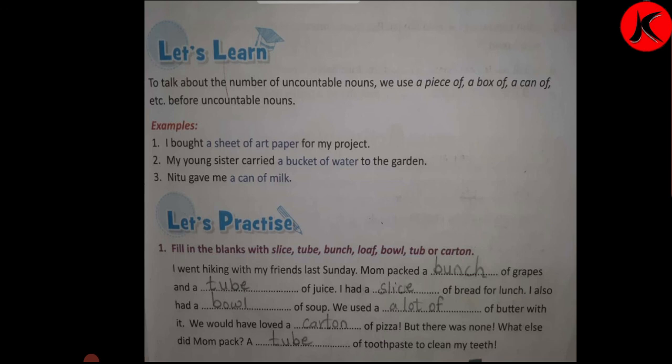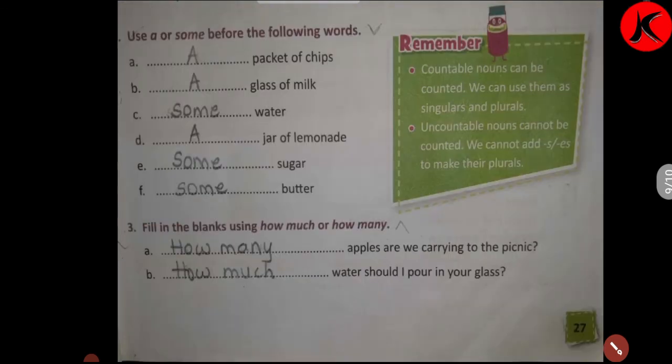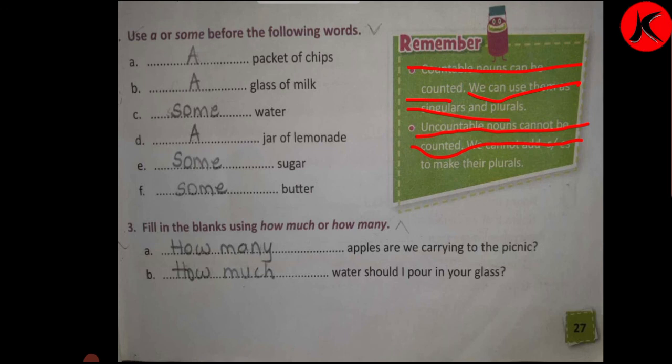So dear children, I hope you follow this exercise. On to the next page. Use a or some before the following words. Well, do remember: countable nouns can be counted. We can use them as singular and plural. Uncountable nouns cannot be counted. We cannot add s or es to make their plurals.